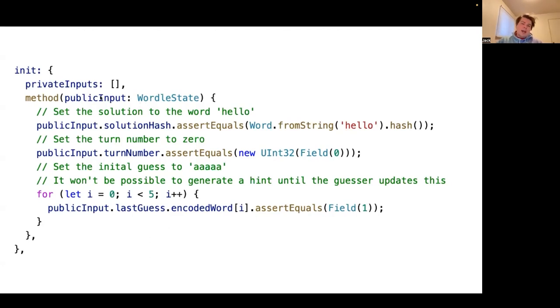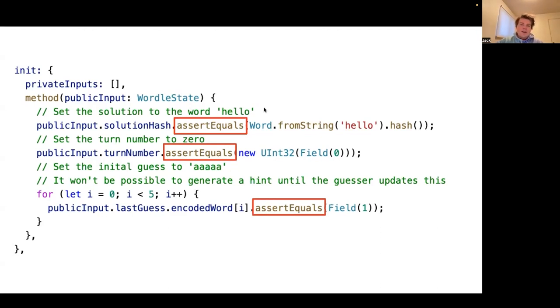So instead of being able to access this by calling some kind of method, we pass it in as an argument. And then there are some other things that are different here. And this is that we're calling assert equals instead of calling set.